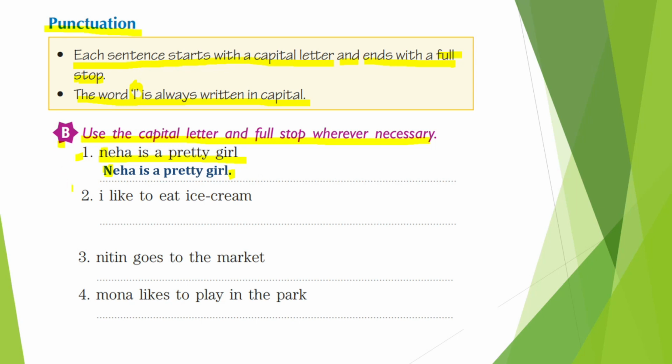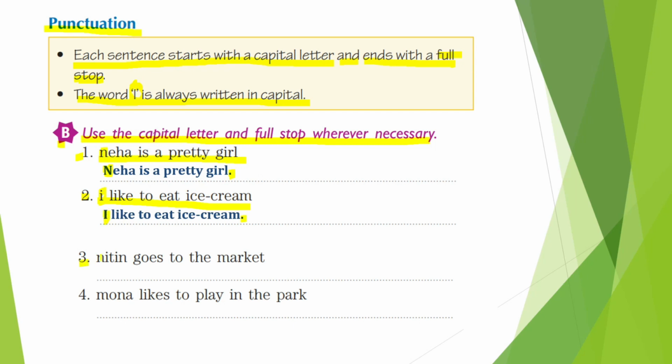Alright, let's look at the second one. I like to eat ice cream. This is also a sentence, but as I told you, this is the first letter, and also this is I. So it is always written as capital. So the answer can be: I like to eat ice cream. At the end, full stop, and at the beginning, capital letter.